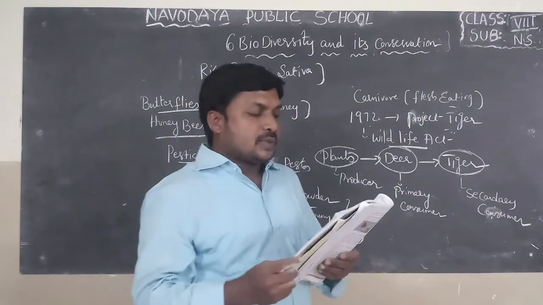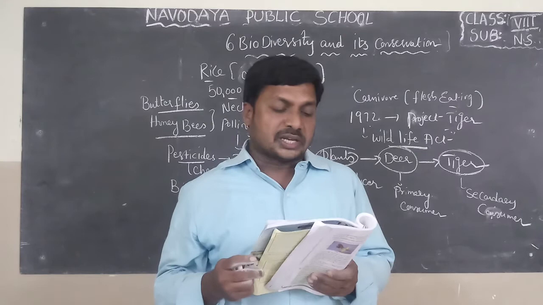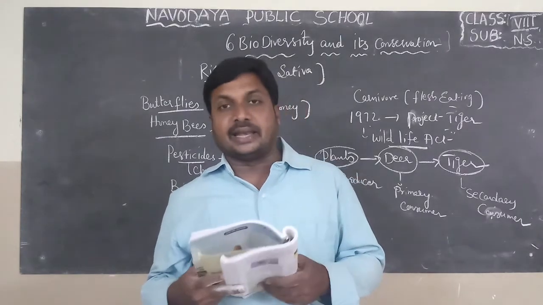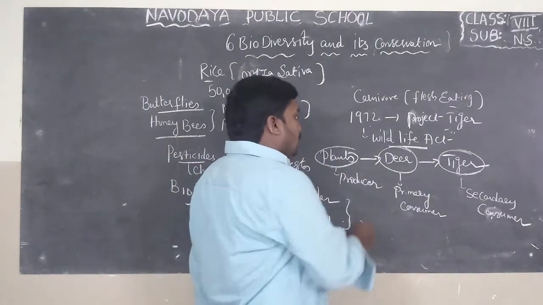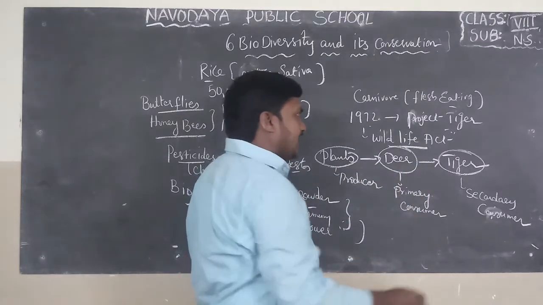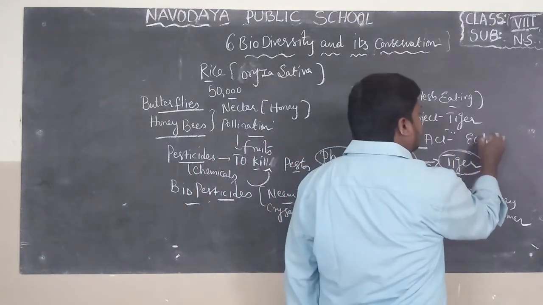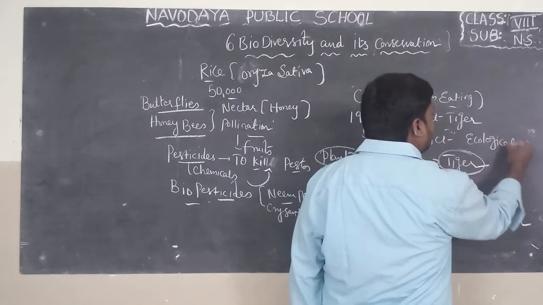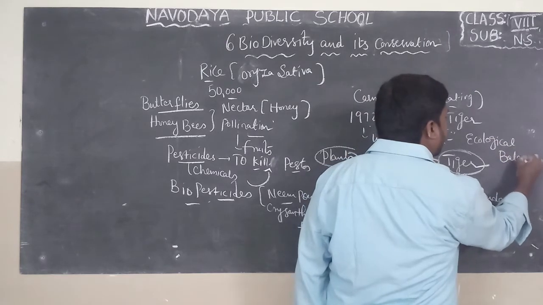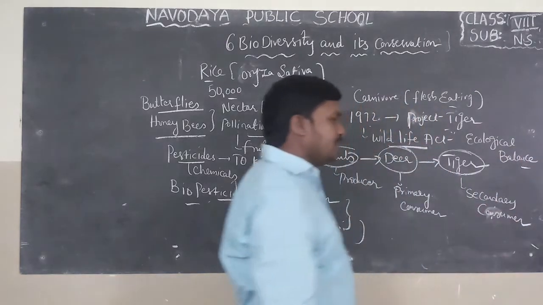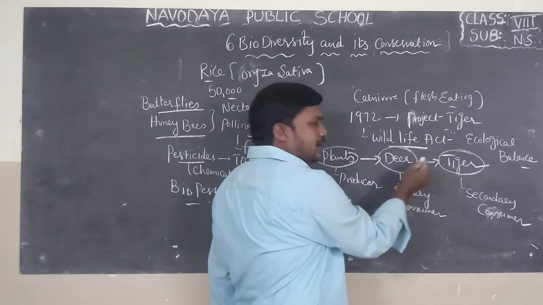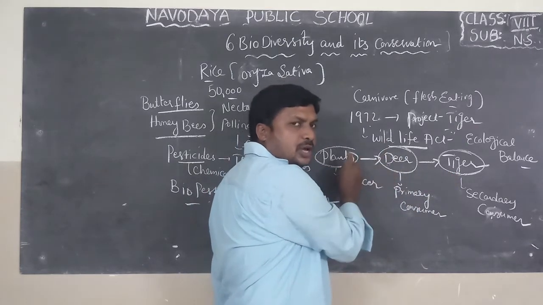What will happen to the deer population in a forest where tigers were present earlier? When all these three are present, that is called ecological balance. Ecological balance means tiger depends on deer, deer depends on plants.